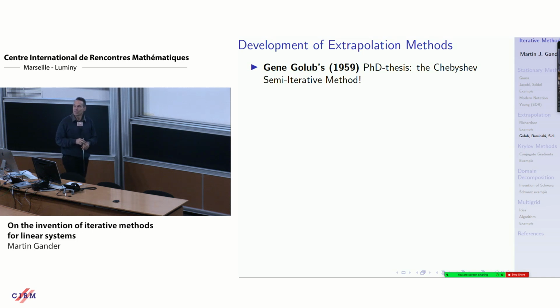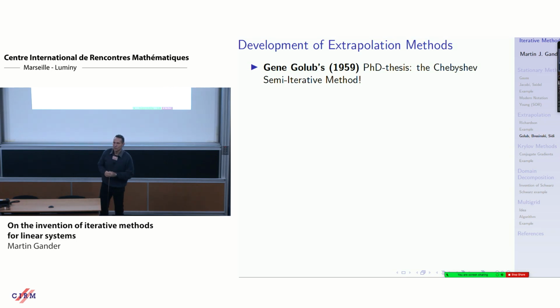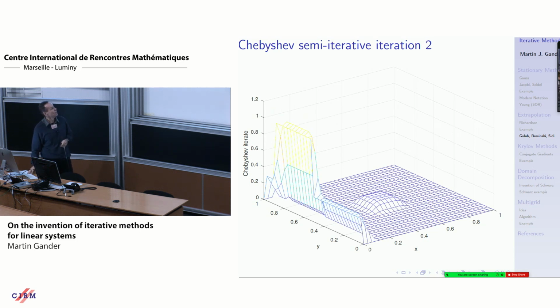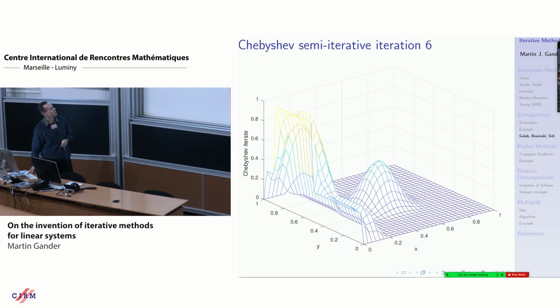So the dream of Richardson became true in Gene Golub's PhD thesis. He had studied John von Neumann's results, and because the Chebyshev polynomials have a 3-term recurrence relation, you don't need to determine a priori how many roots you want to have. You can iteratively have the best Chebyshev polynomial at every iteration. And Golub managed to do this based on an idea of John von Neumann. So now we have the dream of Richardson, having the best Chebyshev polynomial on the spectrum at each iteration. It's still an iterative method, not stationary. And you see, this really works well.